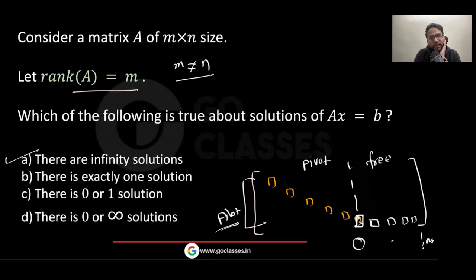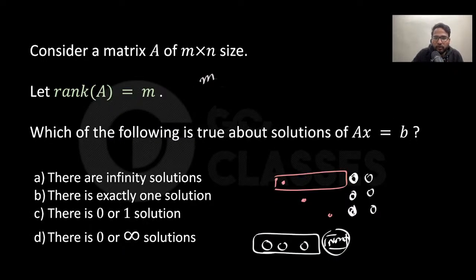Oh, sorry. There is one condition that I missed here. M is not equal to n. Assume this condition. Now let's answer this question. 0, 0, 0, non-zero cannot exist. Now tell me, can extra columns exist? If there are three rows and three columns only, sorry, an extra column has to exist, because m is not equal to n, so at least one extra column will be there. That's why there are infinitely many solutions.